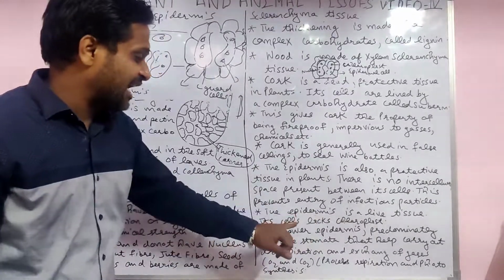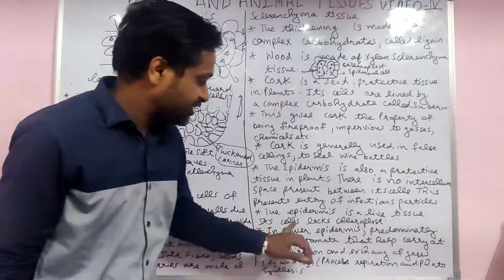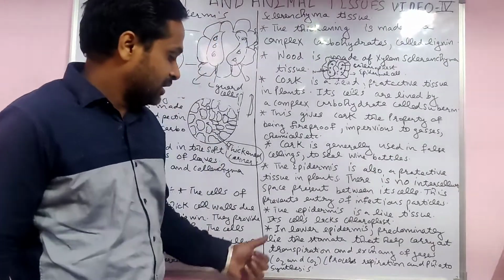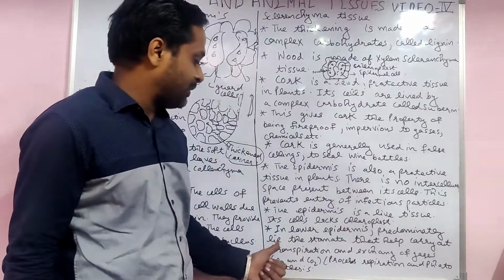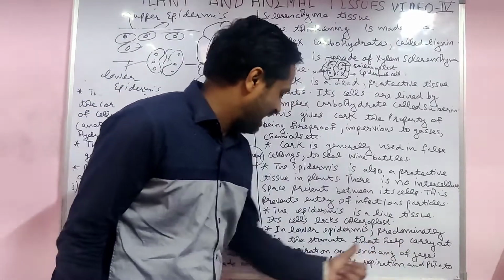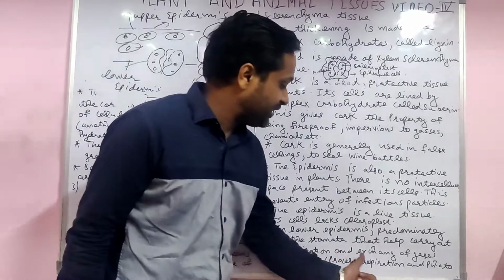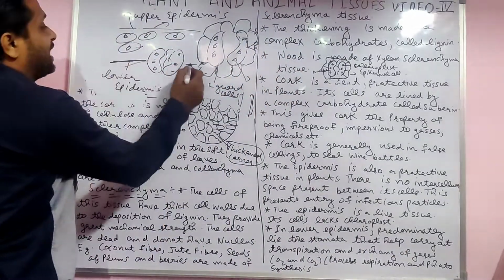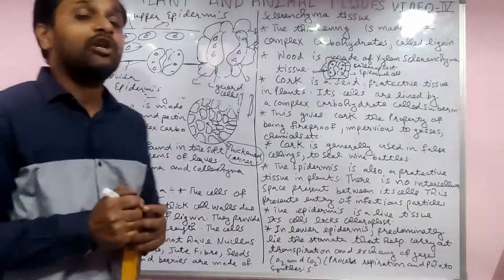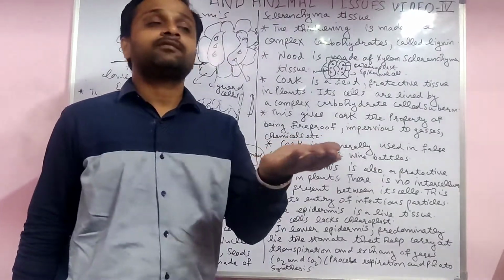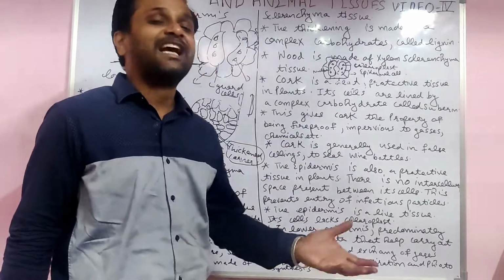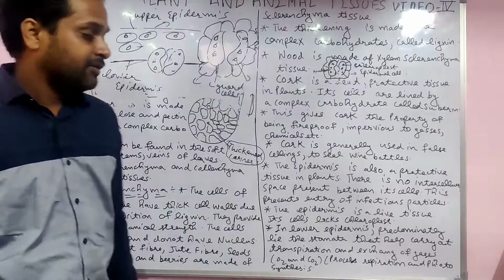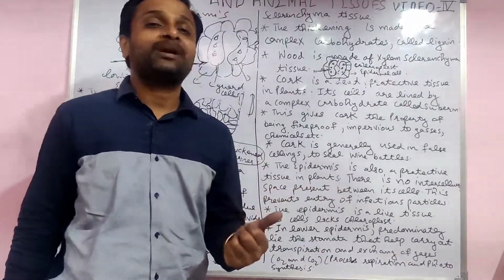The epidermis is made up of live tissue. Its cells lack chloroplast. The last point is that the lower epidermis predominantly has stomata that help to carry out transpiration and exchange of gases. So this was the lower part of the leaf only. The lower part of the leaf helps in transpiration and exchange of gases, where the open stomata are present.